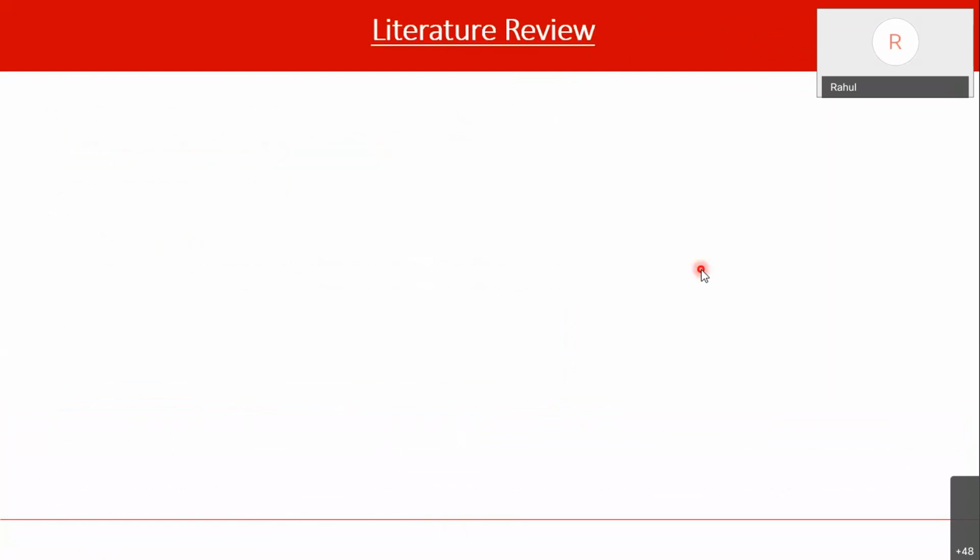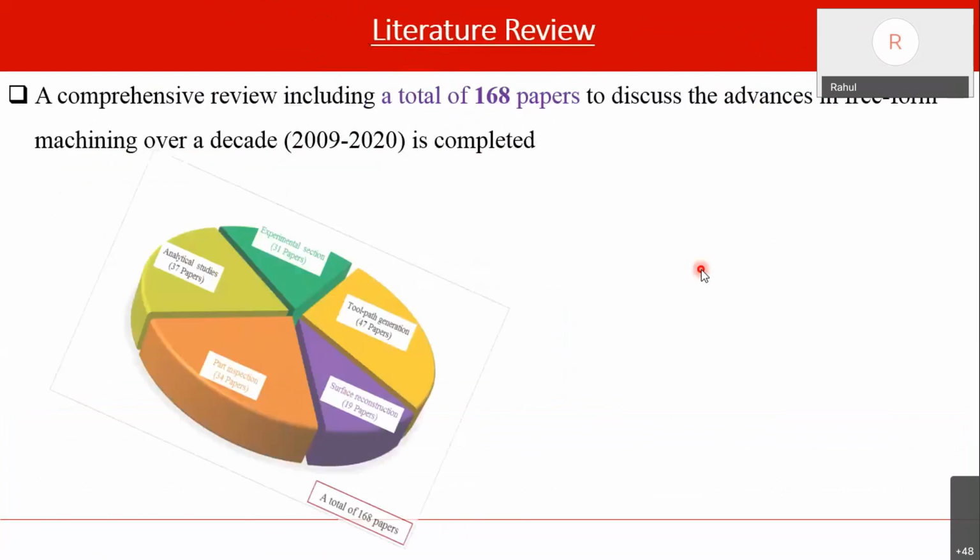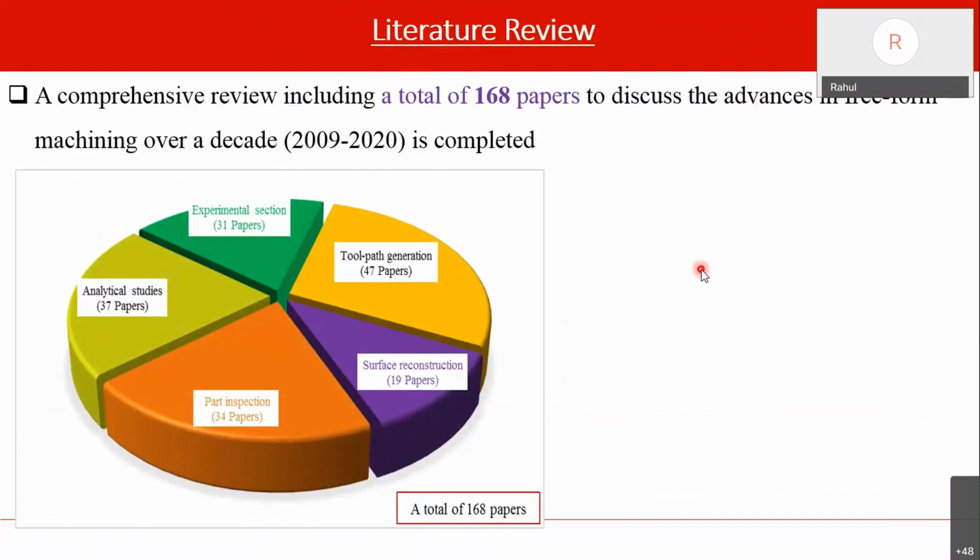Another important thing, and I'll make it fast. In the literature review, we went through almost 250-plus papers, and nearly 170 of them I incorporated into a comprehensive review. Before I end, I'll give some insights for early researchers, like ME and MTech students, or those who want to start in this particular domain.